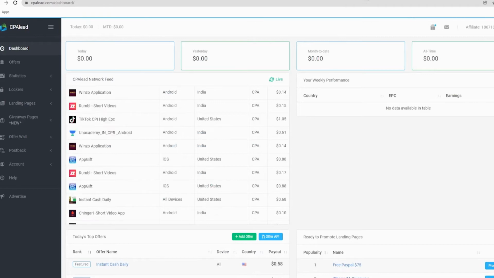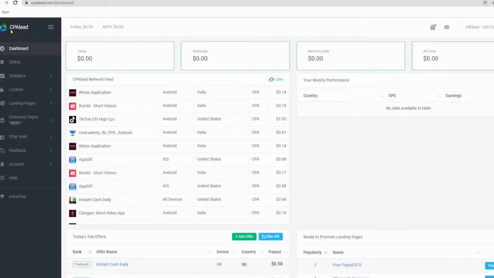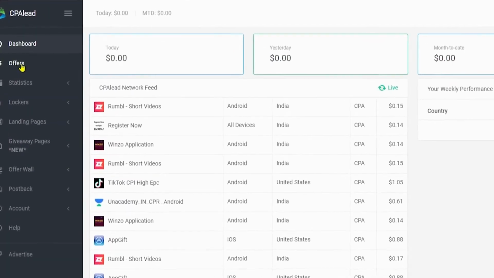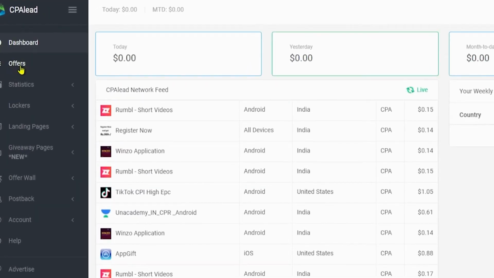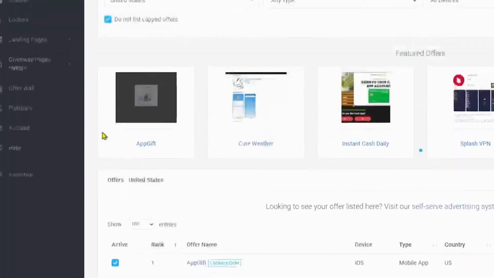Come over to cpalead.com and register an account for absolutely free. It's going to take you less than a minute to create an absolutely free account. And here on the left-hand side, I want you to select offers. Click on offers, and that's going to give you lots of different CPA offers.